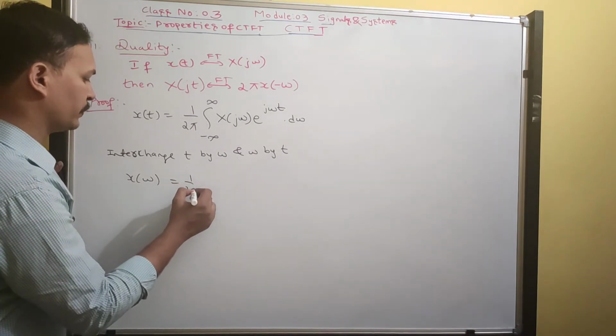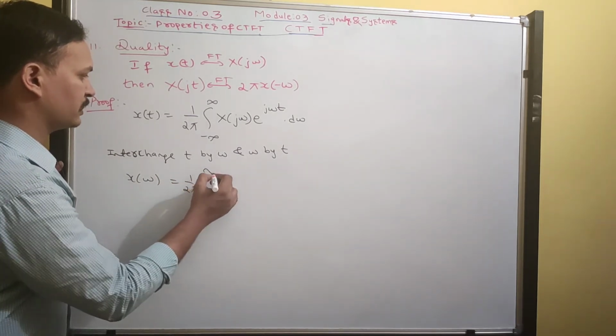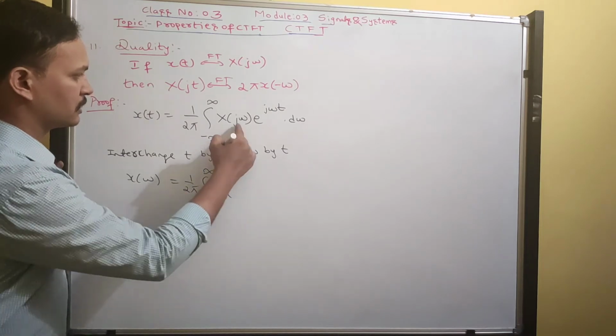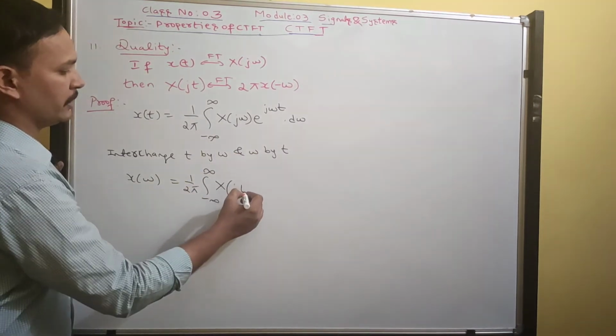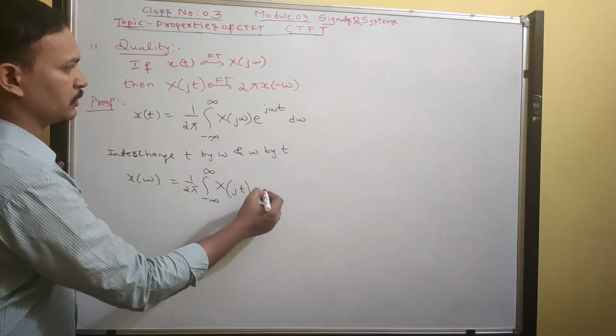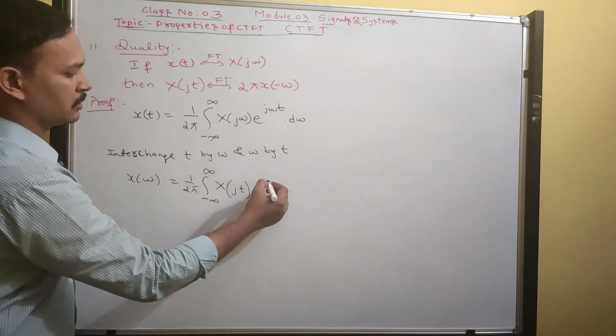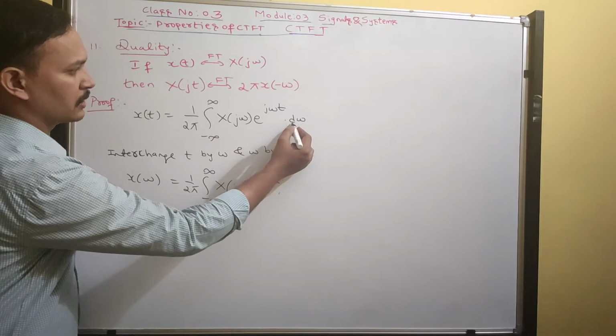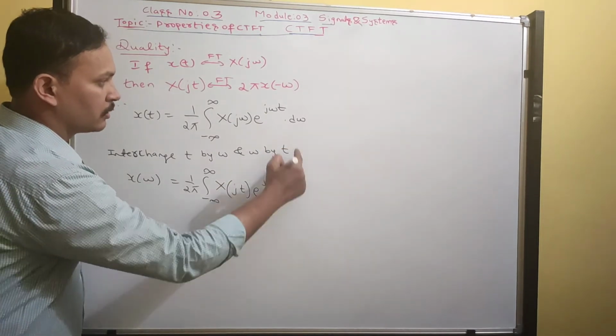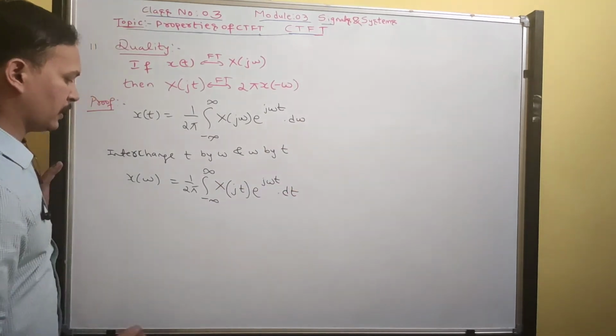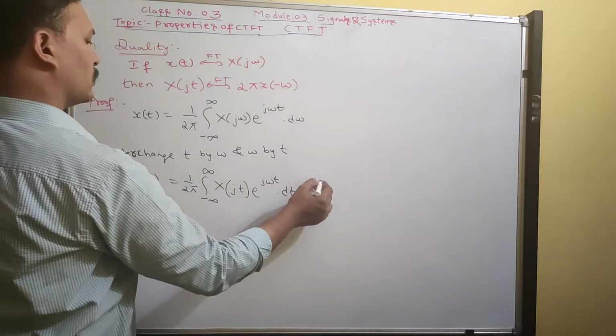Then 1 upon 2π integral from minus infinity to infinity X(jt), replacing omega by t, into e^(jωt). If I replace omega by t and t by omega, it will remain the same. Then replace dω by dt. So take this as equation number 1.